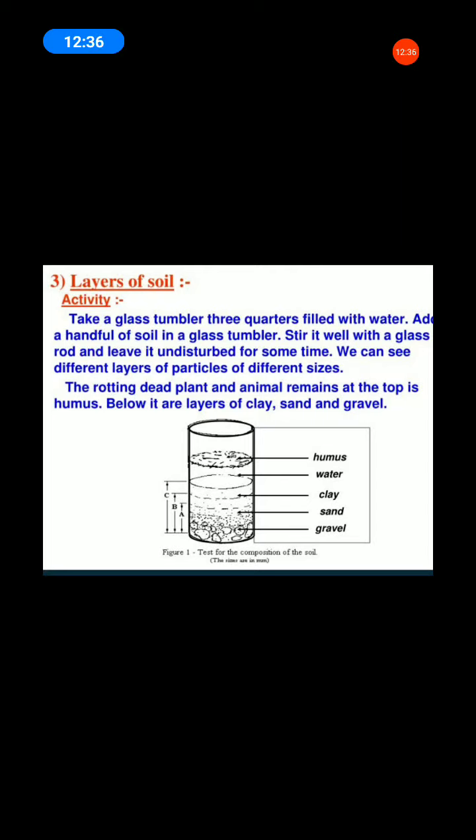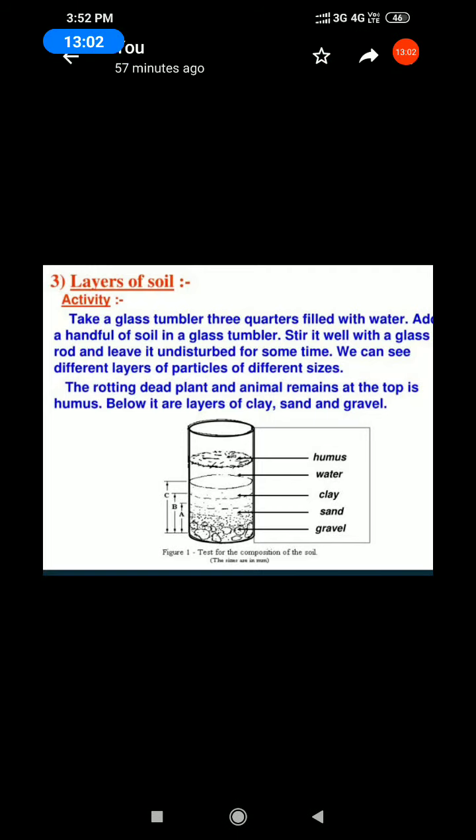Next, stir it well with a glass rod and leave it undisturbed for some time. We can see different layers of particles of different sizes.